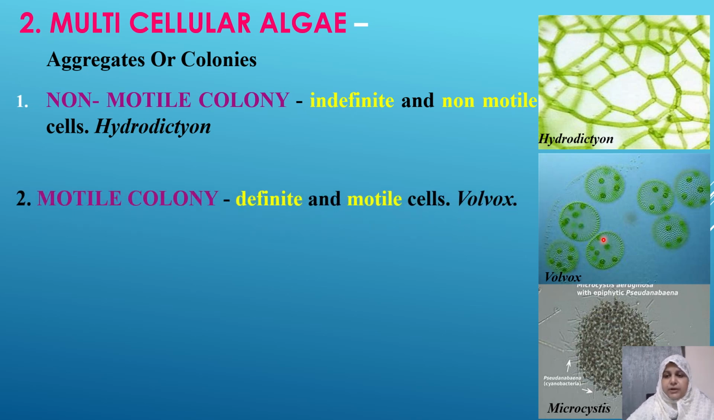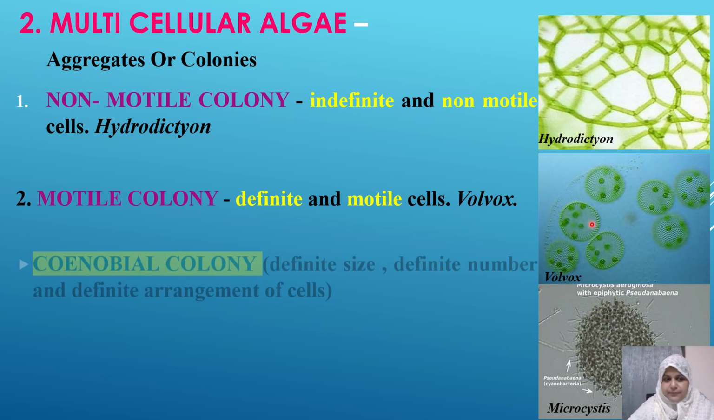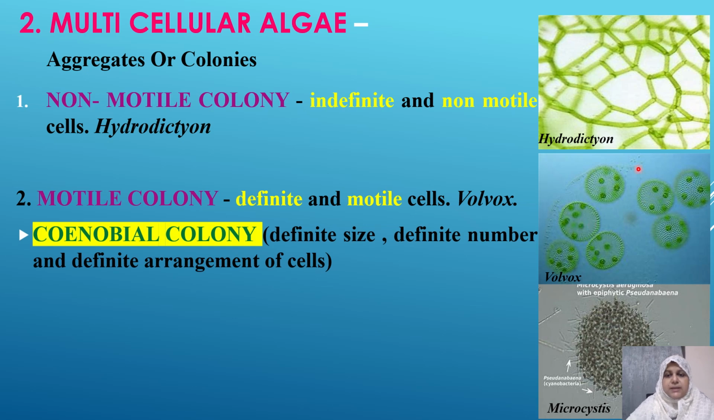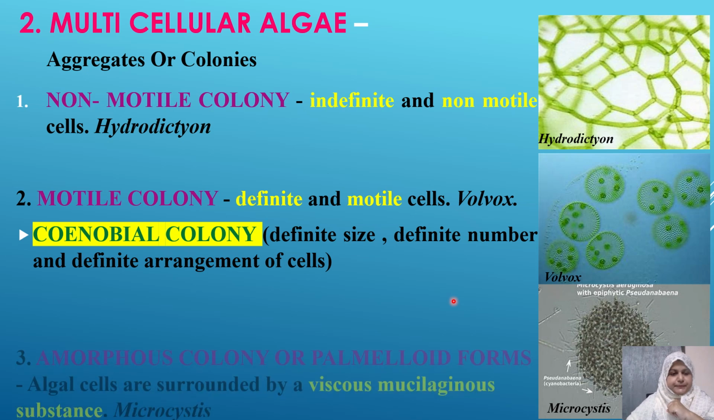In this type of colony, the number of cells is fixed. They are definite in number. For example, approximately 500 or 600 cells are found in these minute colonies, and each of these cells has locomotory organs. That is why they are known as motile cells. For example, Volvox. Now, some of these colonies which have a definite size, a definite number, and a definite arrangement of the cells are known as coenobial colonies.